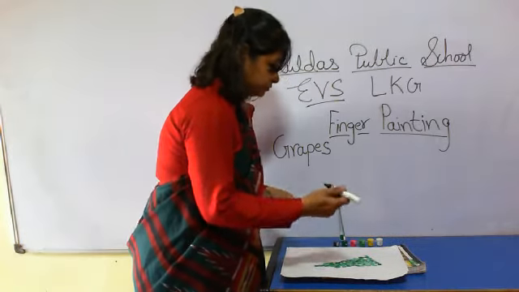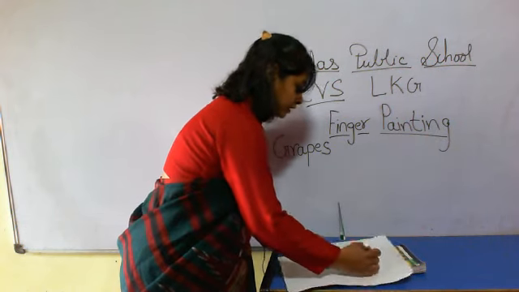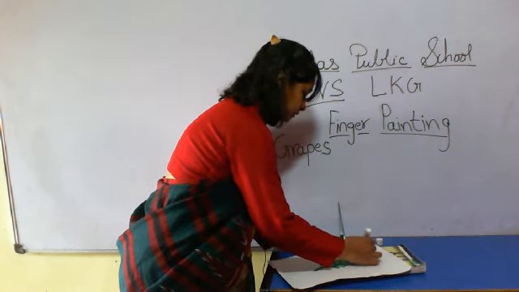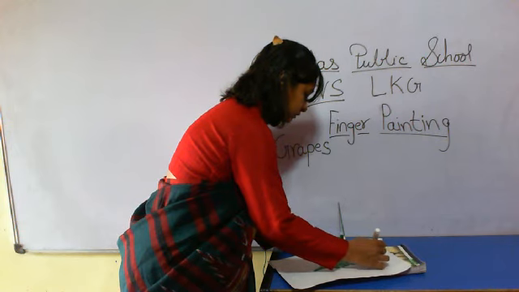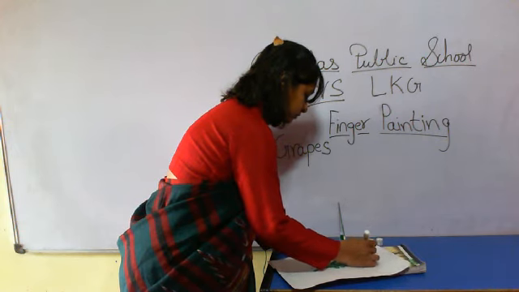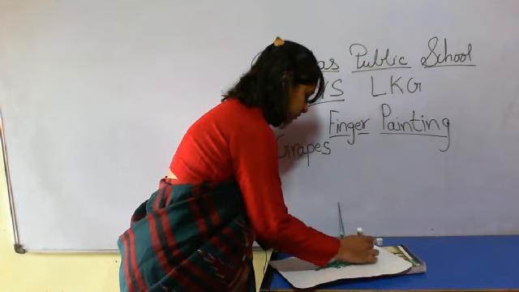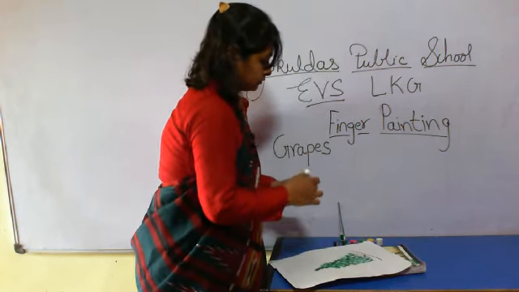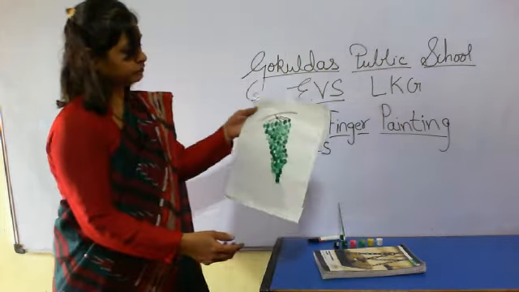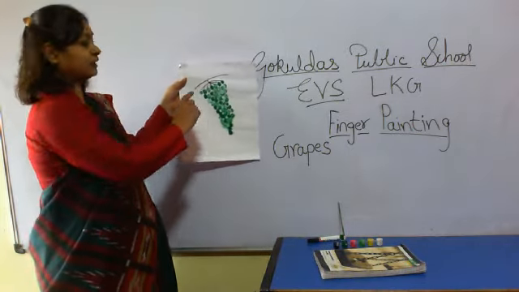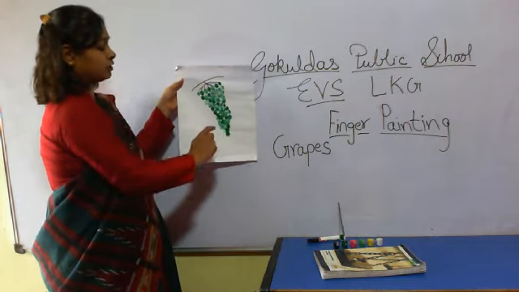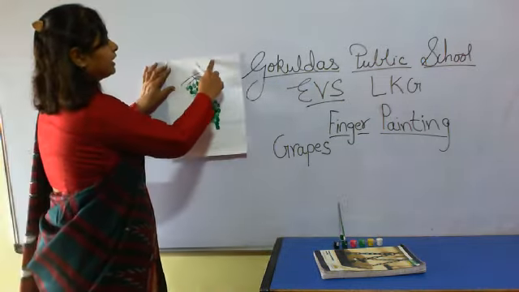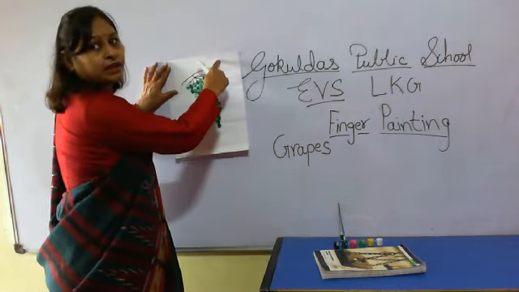Look here. Okay, like this you have to draw this, and upside you have to write finger painting.